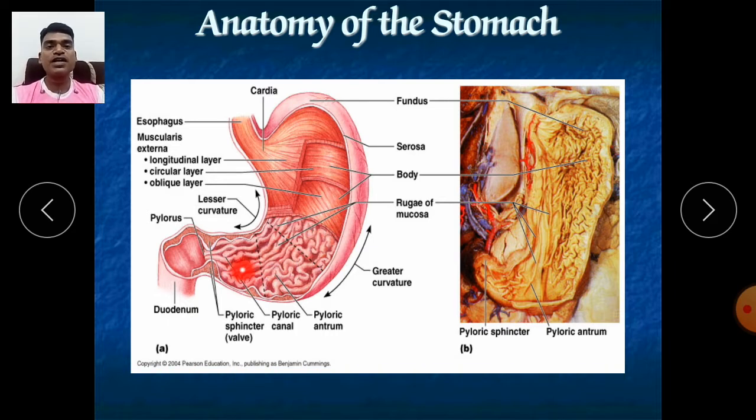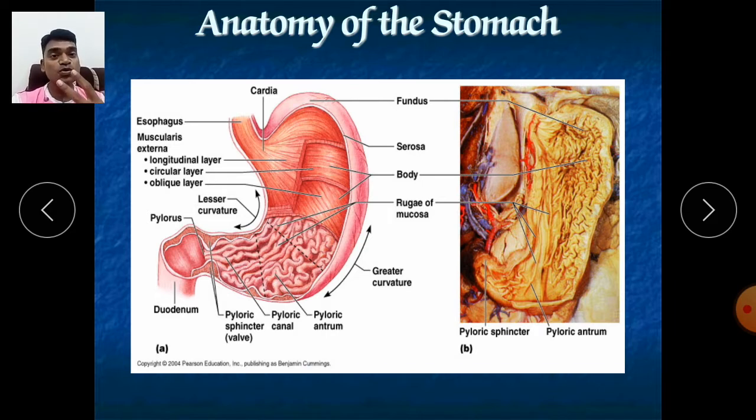Actually this pyloric is divided into 3 parts. One is the pyloric antrum. The pyloric antrum is the part connected to the body. Whatever material is in the body enters into your antrum. And after the antrum, the next is the pyloric canal. And the last is the pylorus. This is the last part, and at this pylorus there is a sphincter of muscle. That sphincter is called the pyloric sphincter.